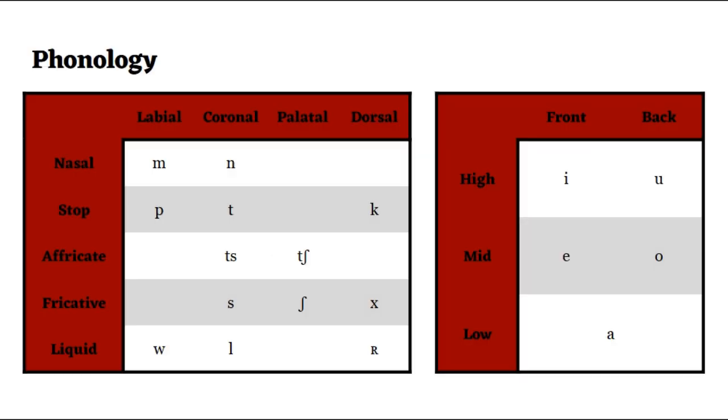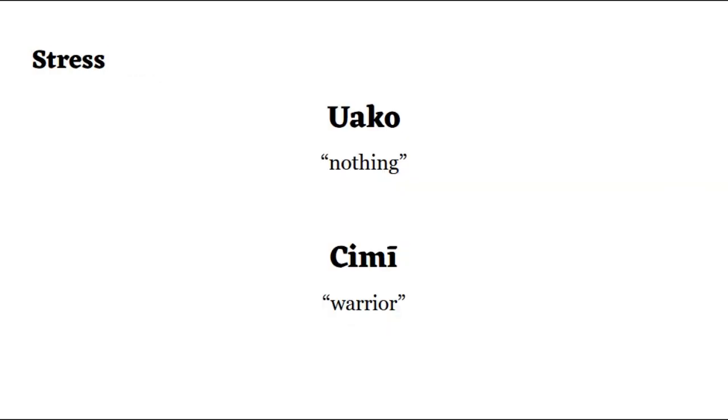Kūreutoh has a relatively simple phonological inventory consisting of 13 consonants, those being m, n, b, d, g, z, j, s, sh, h, w, l, r, and 5 vowels, a, e, i, o, u, with a length distinction. Stress in Kūreutoh is placed on the first syllable of a word unless the second syllable has a long vowel and the first one doesn't.